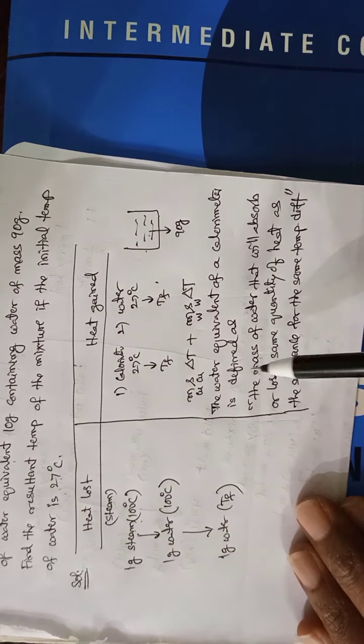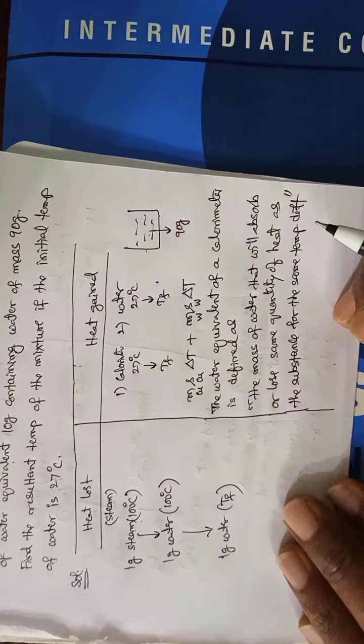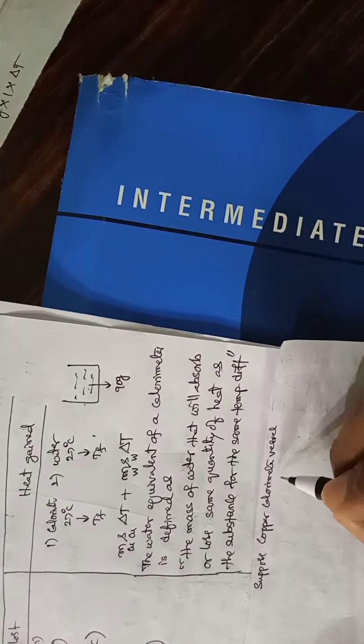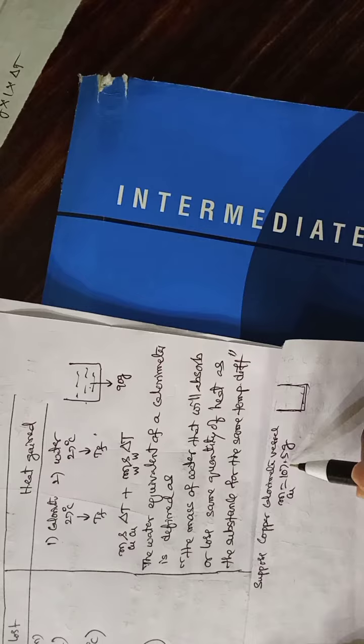So suppose the copper calorimeter vessel's mass, that is M_Cu, suppose this is 107.5 grams, suppose that copper vessel's weight is 107.5 grams.